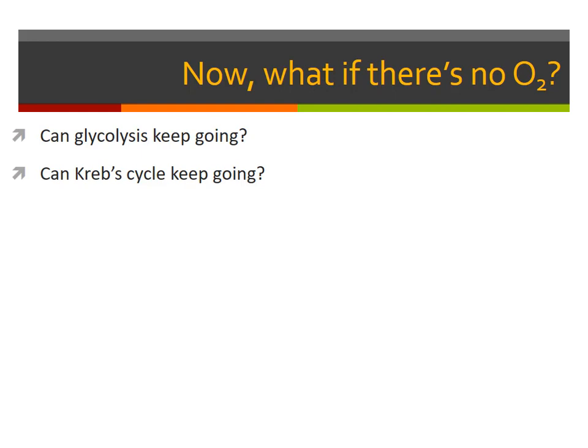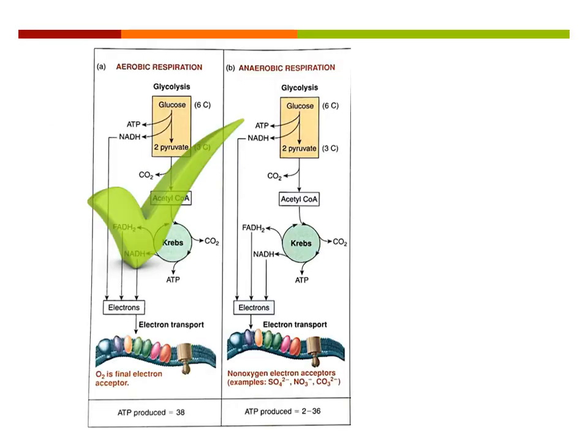So let me go back. Anaerobic respiration is still respiration, okay? So you are still going to have glucose as your starting molecule. Your first pathway is still going to be glycolysis. You're still going to get pyruvate. You're still going to have that intermediate step to make acetyl-CoA. You're still going to have a second pathway of the Krebs cycle. You're still going to make all kinds of NADH, FADH2, carbon dioxide, and that oxaloacetate that gets smashed back to the incoming acetyl-CoA. You're still going to run an electron transport chain,